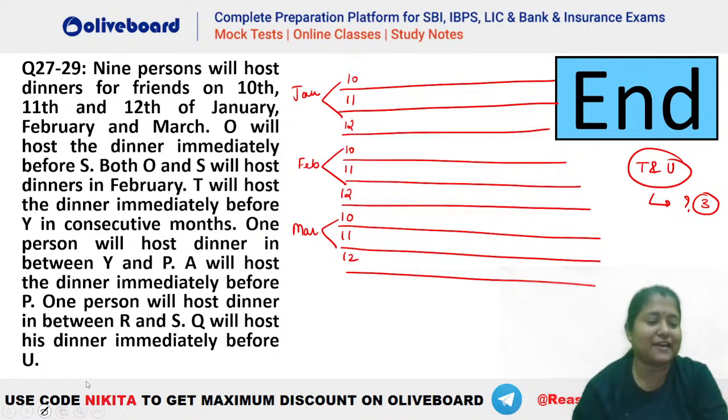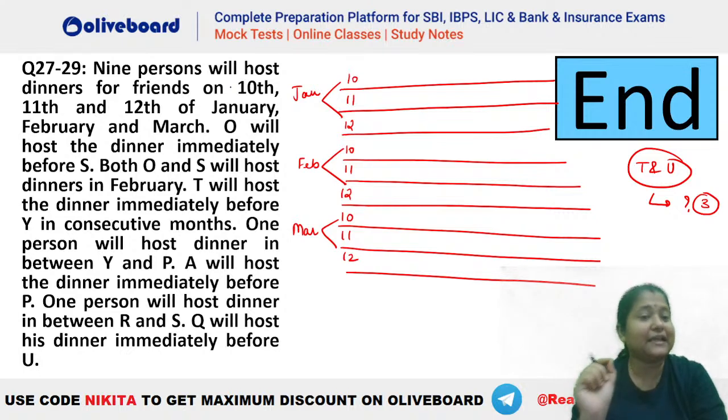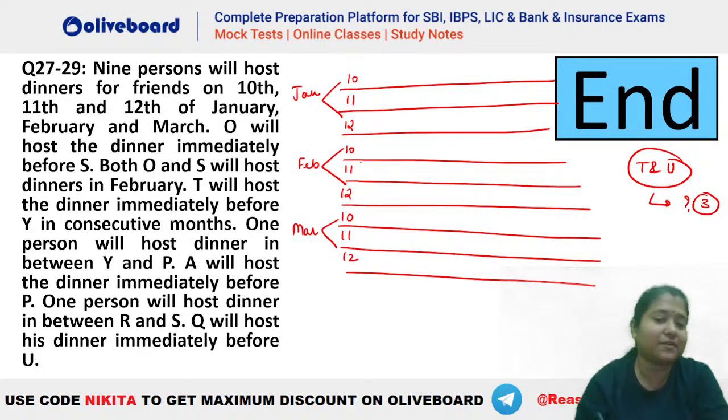Okay, let's see how this particular question is to be done. You can see there are 9 persons who are hosting the dinner on 10th, 11th, and 12th of the months of January, February, and March. Now, O has to be immediately before S, and O and S both have to be there in February. So OS can be like this or like this. These are the 2 possibilities.